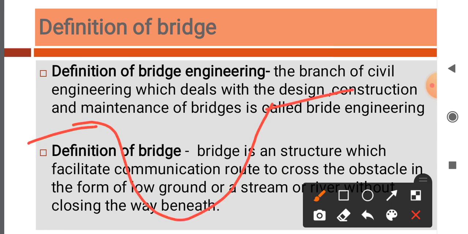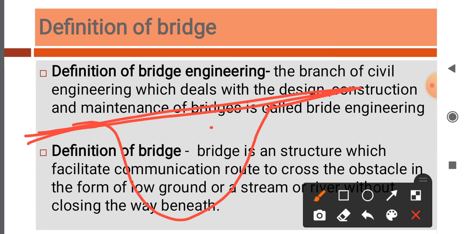River is a natural obstacle over which a structure is constructed. This structure is called a bridge. Bridge is a structure which provides passage over an obstacle without closing the way of the obstacle.